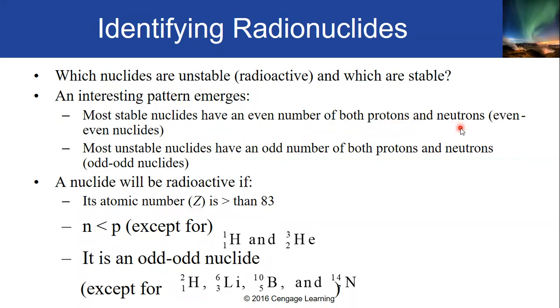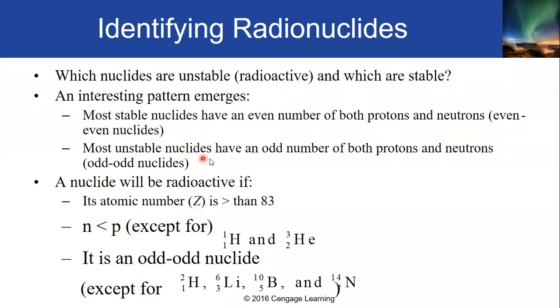What is an even number, sir? An even number is a digit or number which is divisible by 2. For example, 2, 4, 6, 8, 10, 12, and so forth. Those are the stable nuclides: the protons and neutrons are even-even.